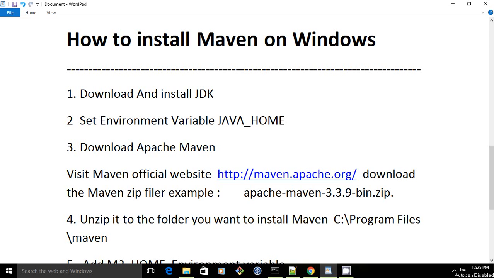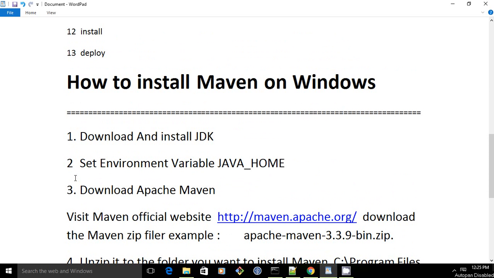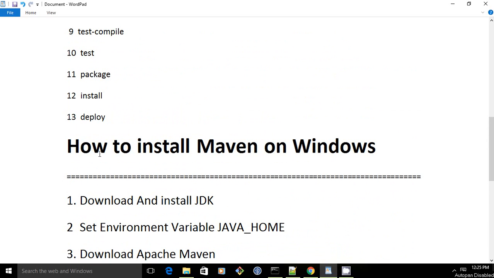Today we are going to discuss how to install Maven on Windows operating system. Before we install Maven, let us take a short note on Maven.